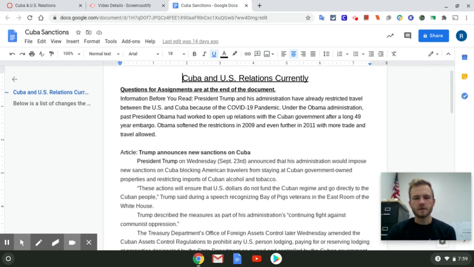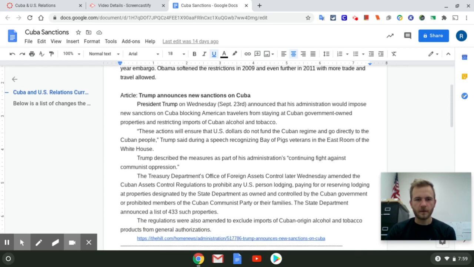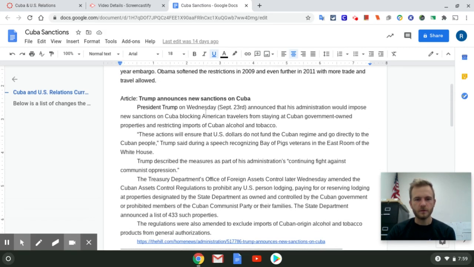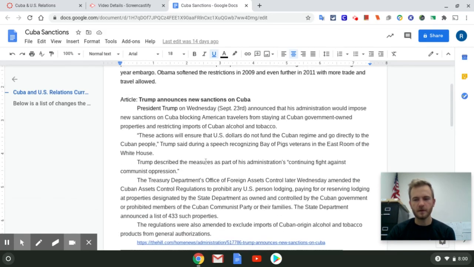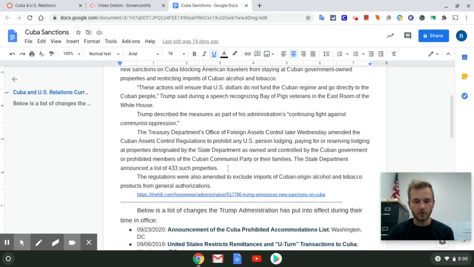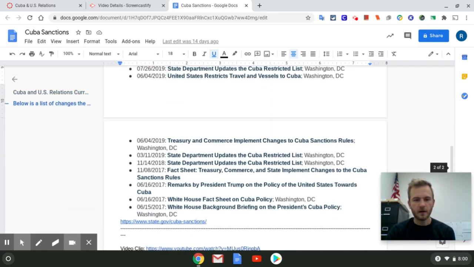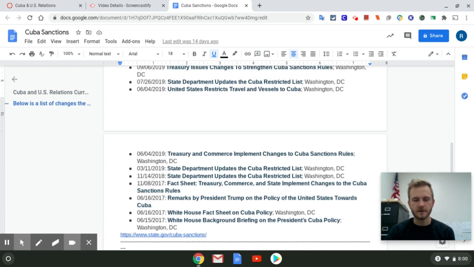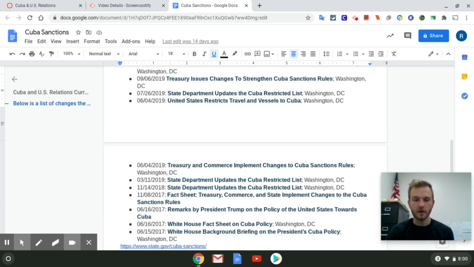The first thing that I want you to do is read this little section of an article. If you want to read the full article, you just click on the link down here. And then here, this is a list, since President Trump took office, of what he has done in terms of either lifting restrictions or putting more restrictions on Cuba.